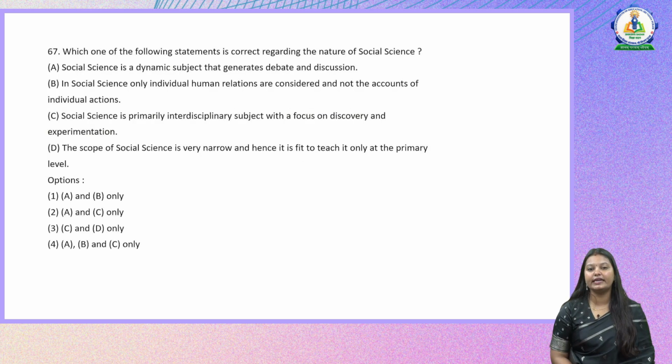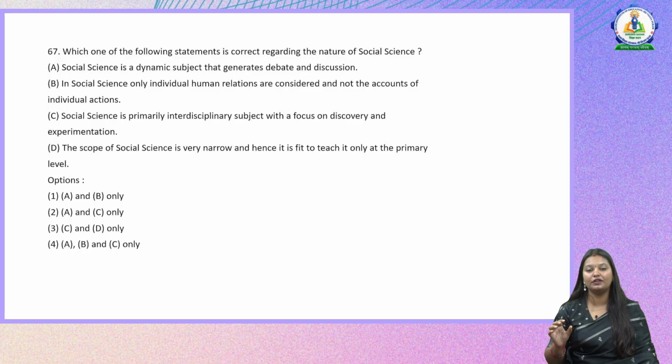Which one of the following statements is correct regarding the nature of social science? Statement A. Social science is a dynamic subject that generates debate and discussion. Statement B. In social science, only individual human relations are considered and not the accounts of individual actions. Statement C. Social science is primarily an interdisciplinary subject with a focus on discovery and experimentation. And statement D. The scope of social science is very narrow and hence it is fit to teach it only at the primary level.